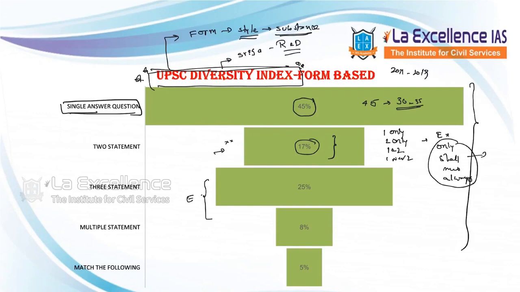Out of 100 questions, 17 are two statement questions on an average. Out of these 17, I'm expecting my students to answer around 7 to 8. That would be good enough.